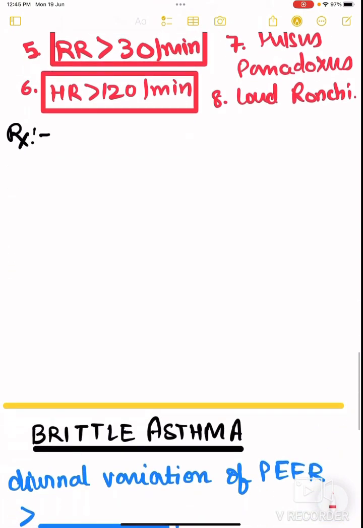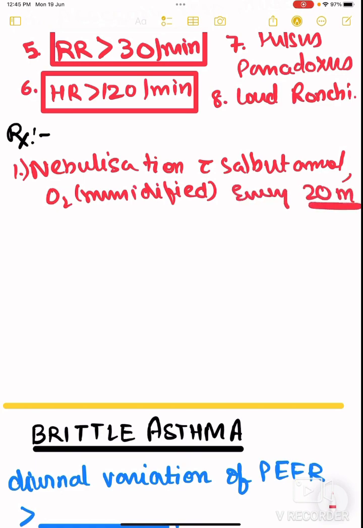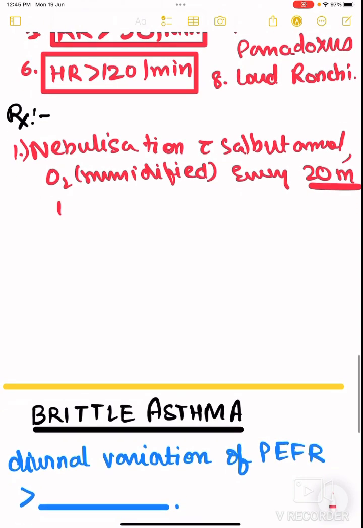Correct. Now coming to the treatment part. The treatment part is very easy. In severe acute asthma, we will start with nebulization with salbutamol. We will also give humidified oxygen. How frequently? Every 20 minutes, in the first 2 hours of hospitalization.